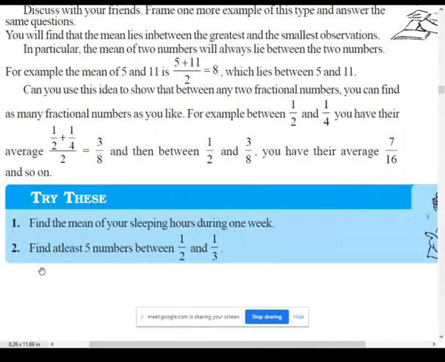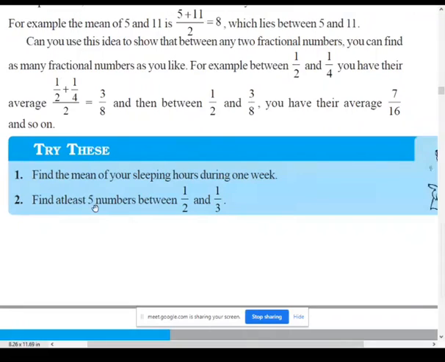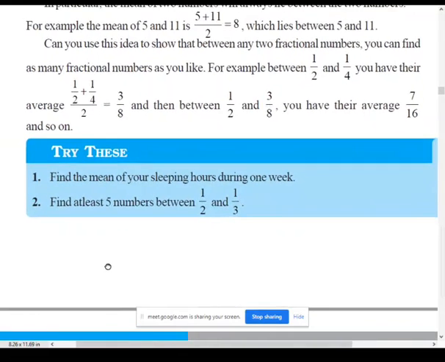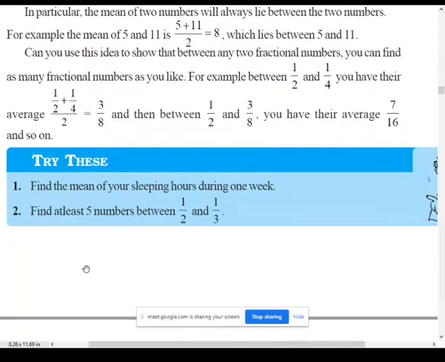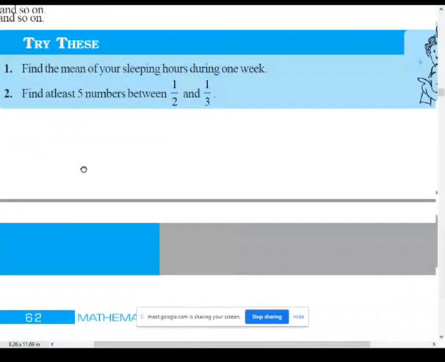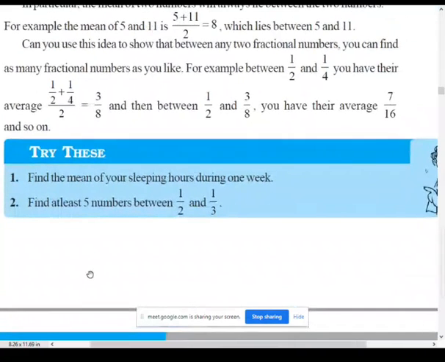In the same way you have the second question. Find at least 5 numbers between 1 by 2 and 1 by 3. How will you find 5 numbers between 1 by 2 and 1 by 3? Can anybody write the answers in the comment section? Can anyone write how to find the 5 numbers between 1 by 2 and 1 by 3?